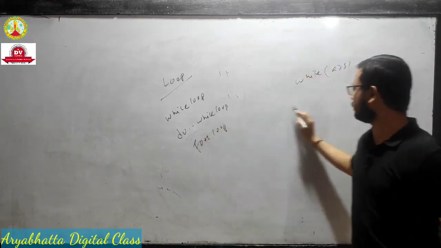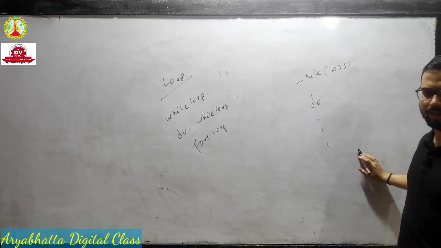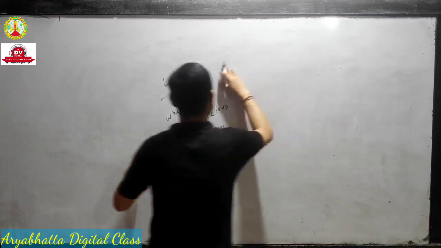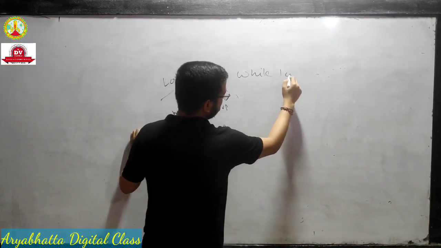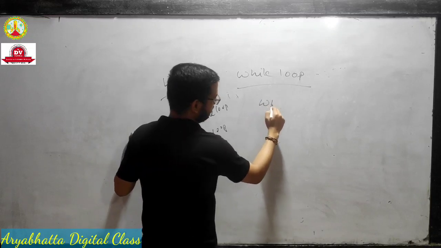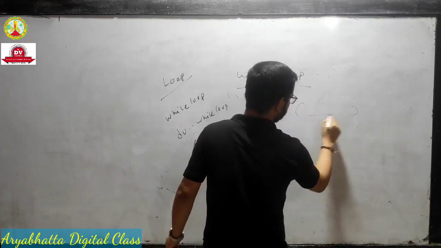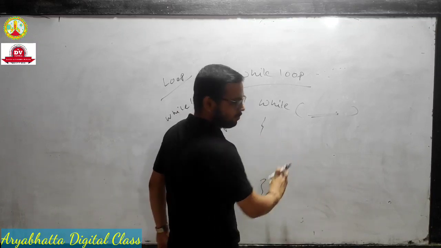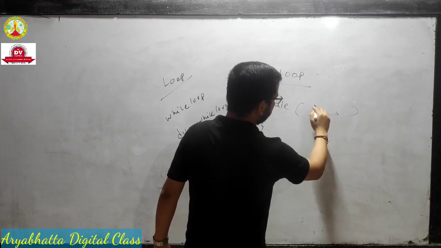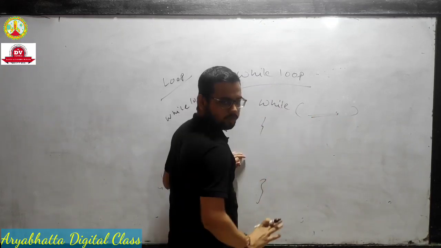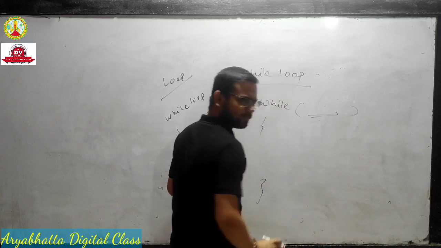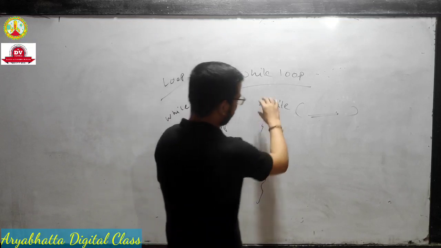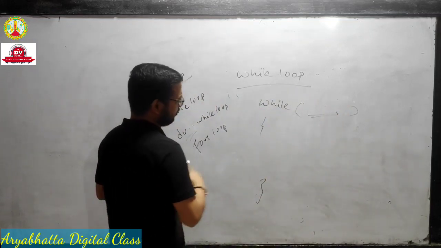In do while, the condition is written after the body. Body means, suppose first is a while loop. While, suppose this is the condition, and the statement under the bracket is called the body. If the condition is fulfilled, then the body executes. This is familiar from the if else condition, the if condition. This is only for one condition, in a while loop. And in a do while loop,